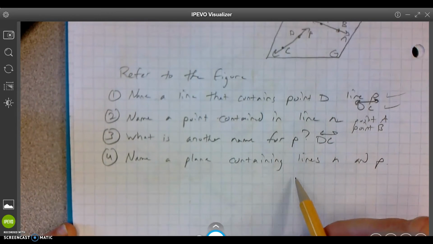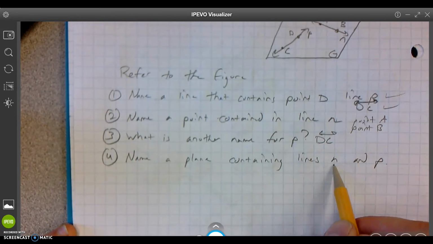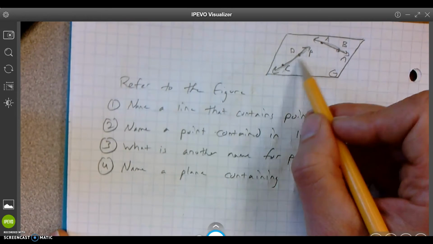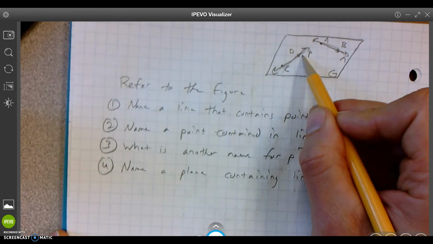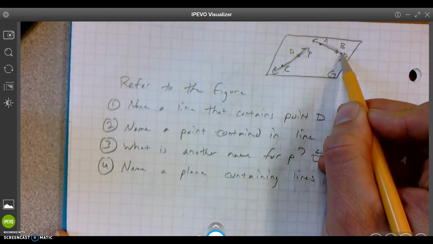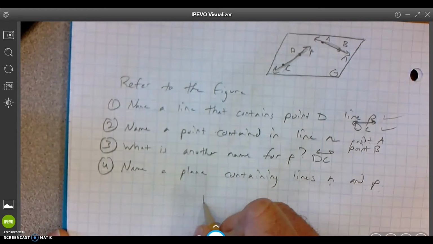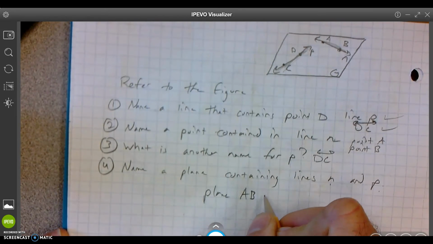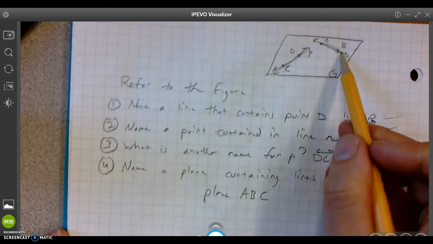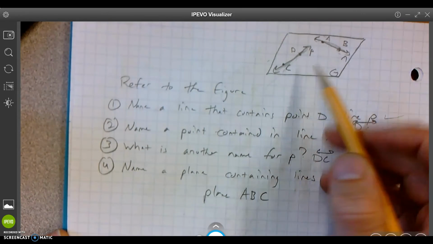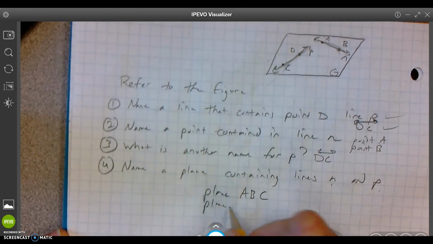Line DC. Name a plane containing lines N and P. So here's the line and line. So those have 3 non-collinear points, right? So you got one here, one here, one here. So we can say plane ABC. A, B, and C, not all on the same line. They're not collinear. What else could you say?